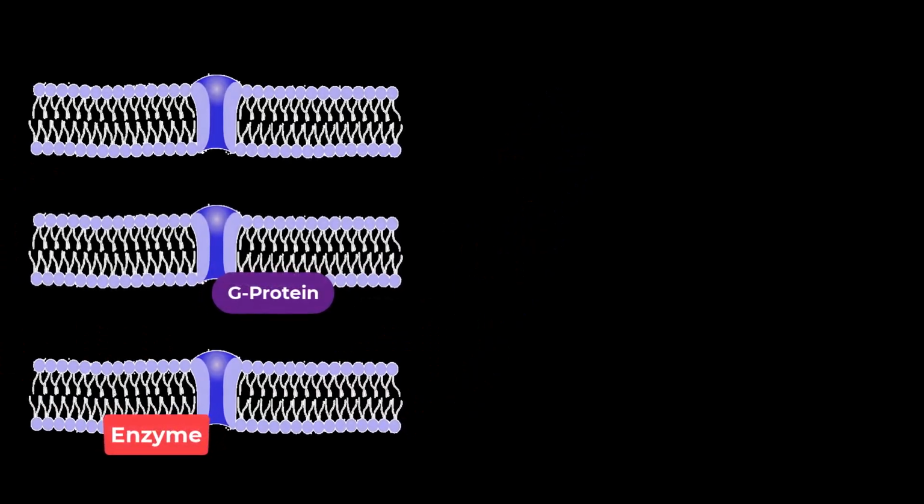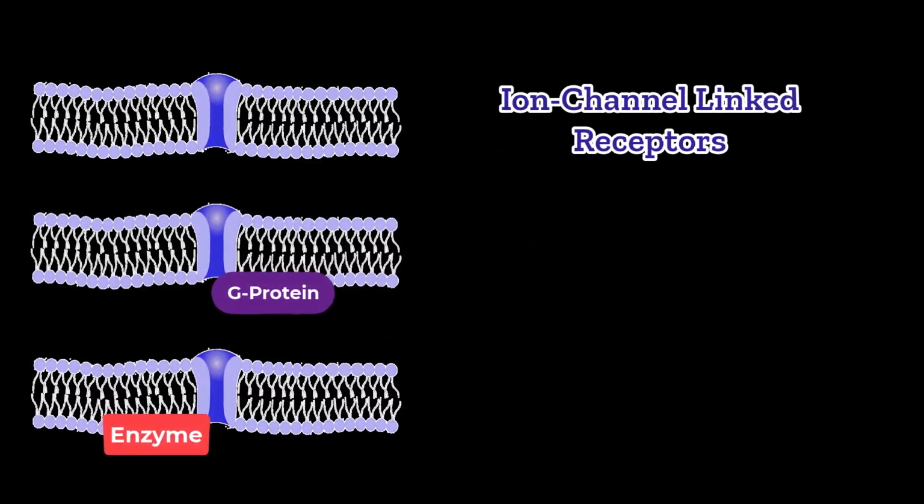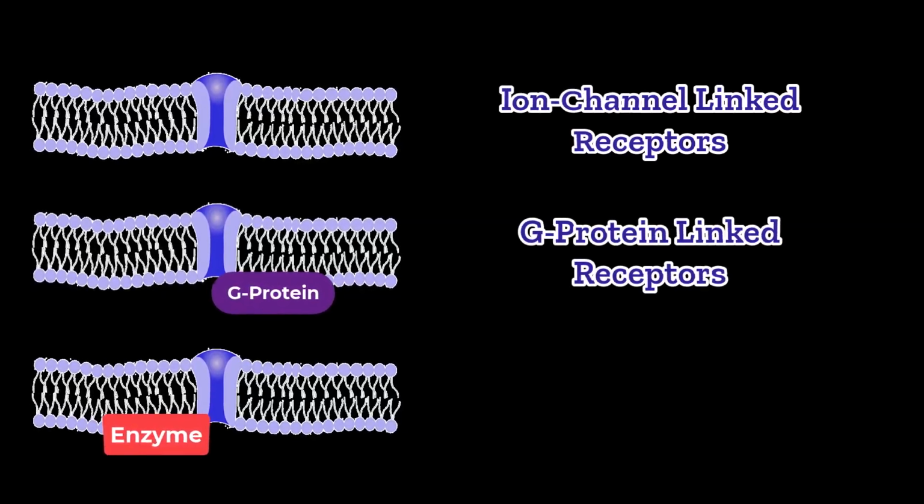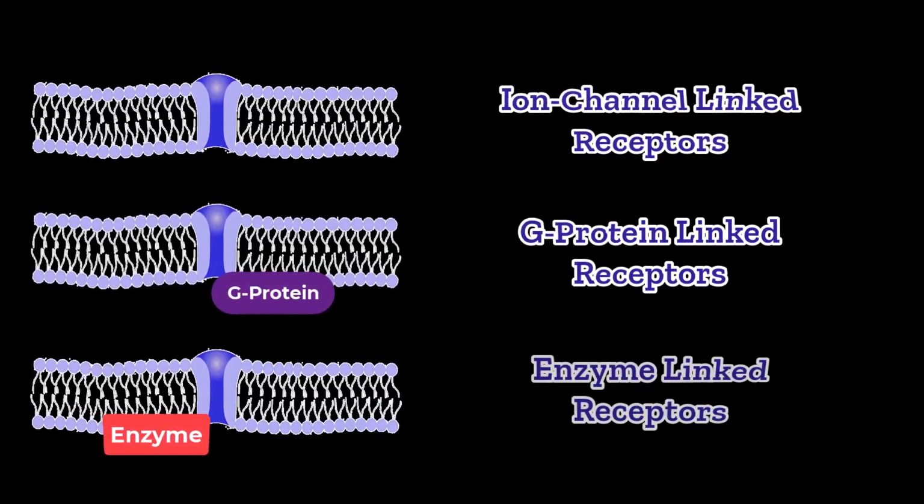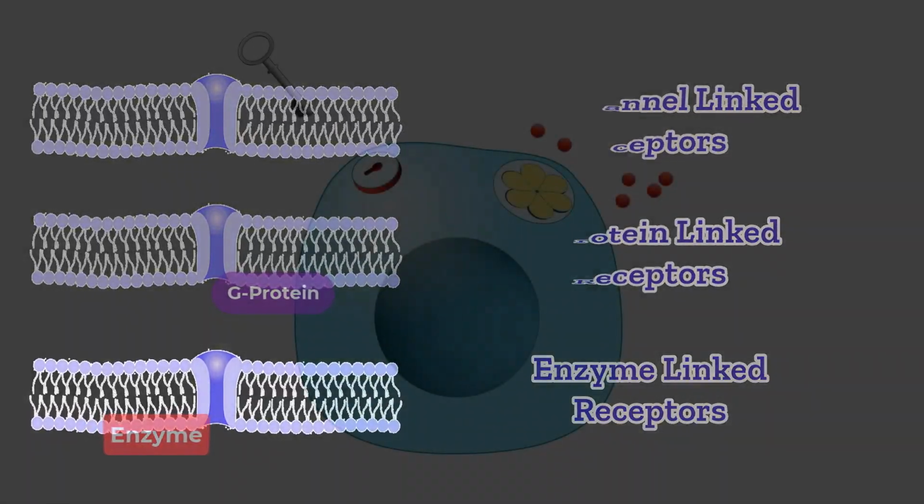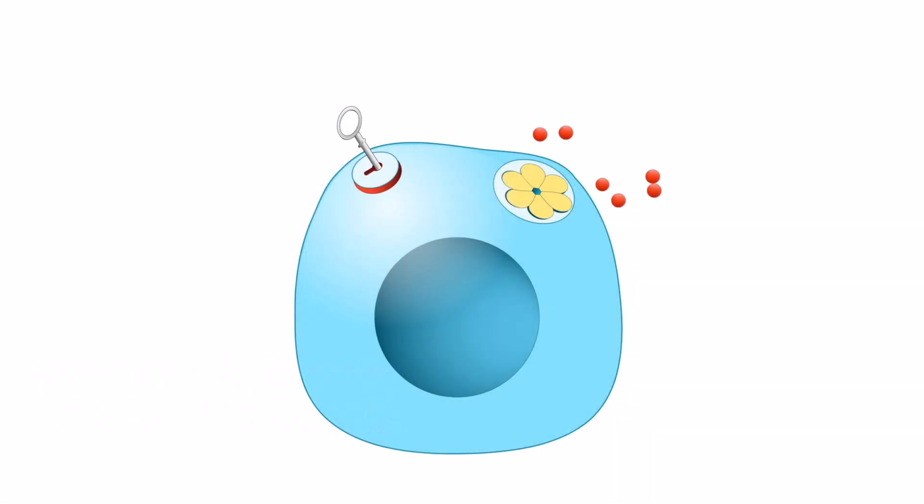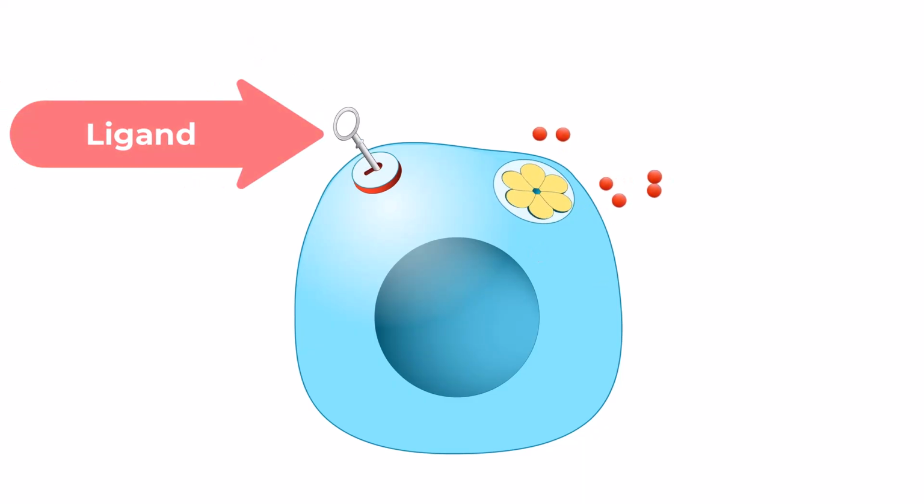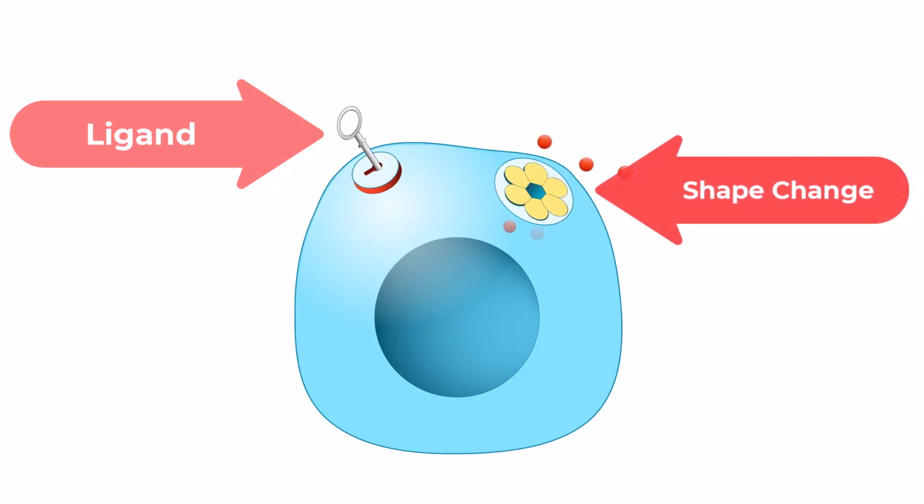There are three general categories of cell surface receptors: ion channel linked receptors, G-protein linked receptors, and enzyme linked receptors. Ion channel linked receptors bind a ligand and open a channel through the membrane that allows specific ions to pass through. When a ligand binds to the extracellular region of the channel, there is a conformational change or change in shape in the protein structure that allows specific ions to pass through.